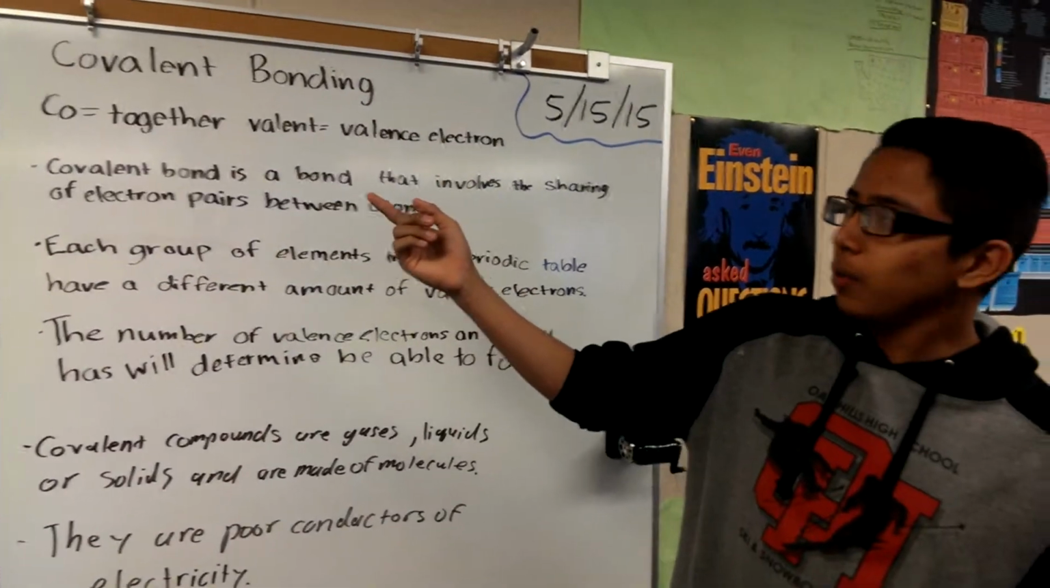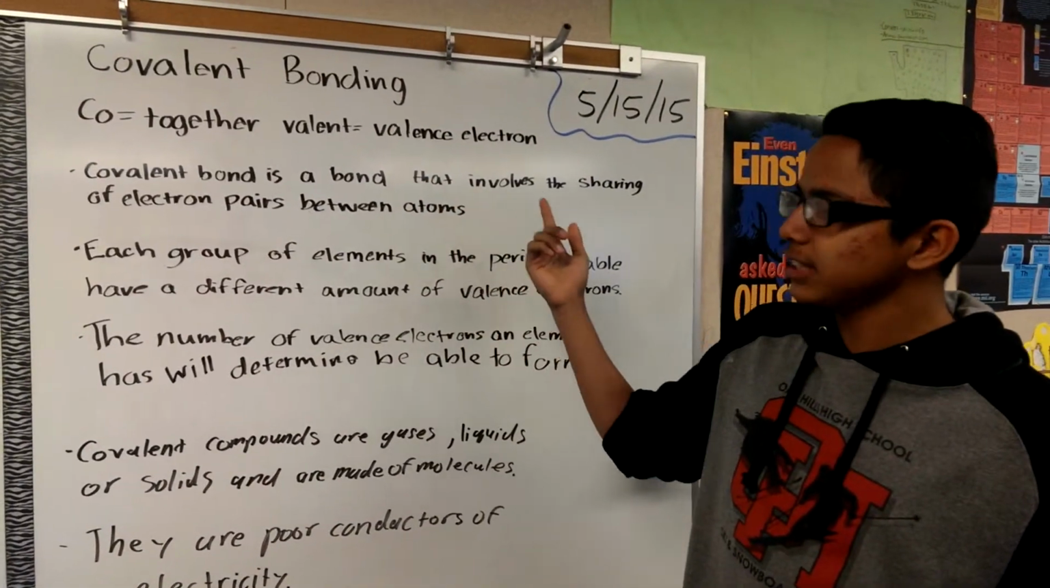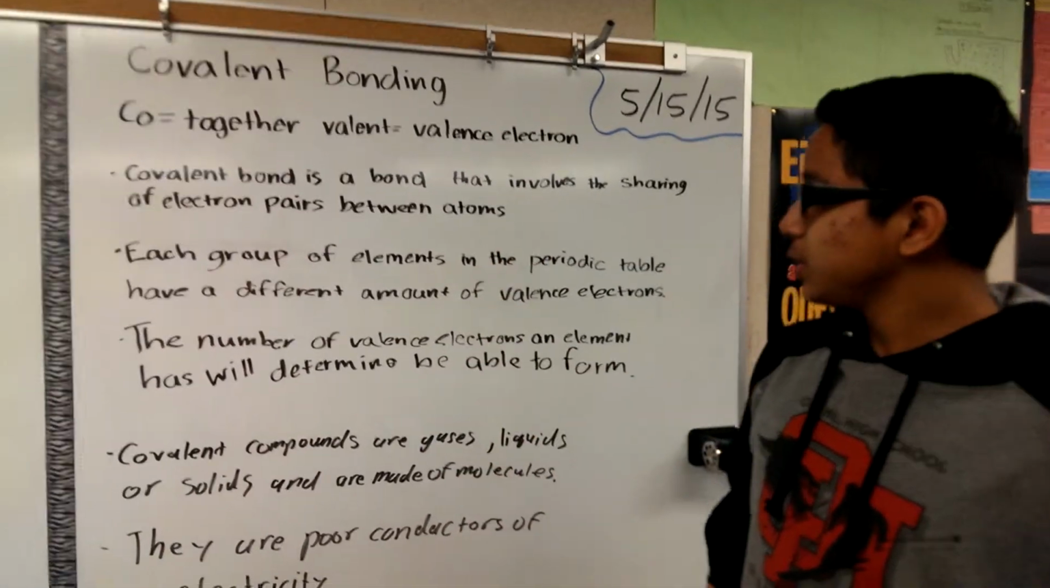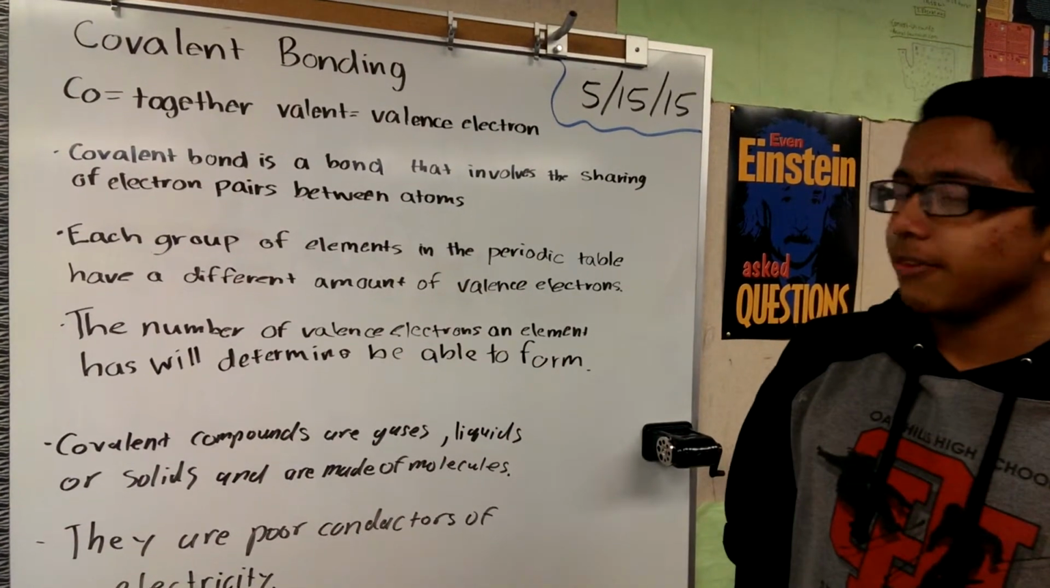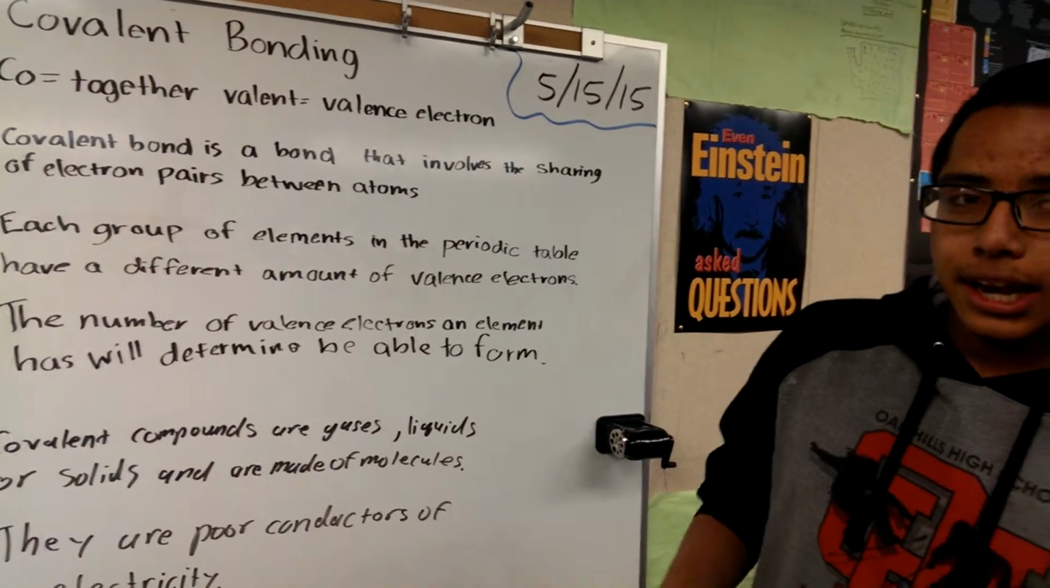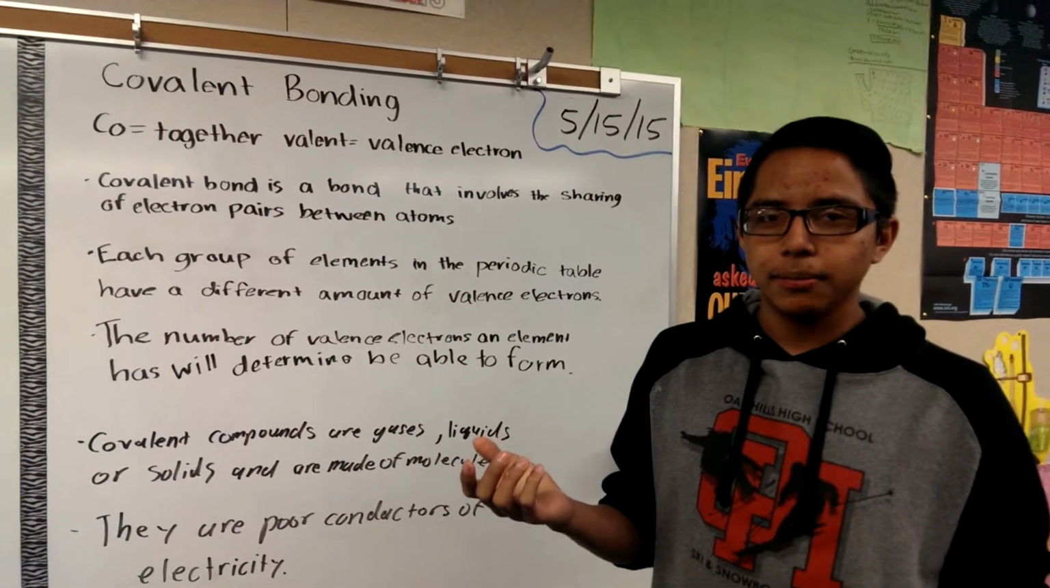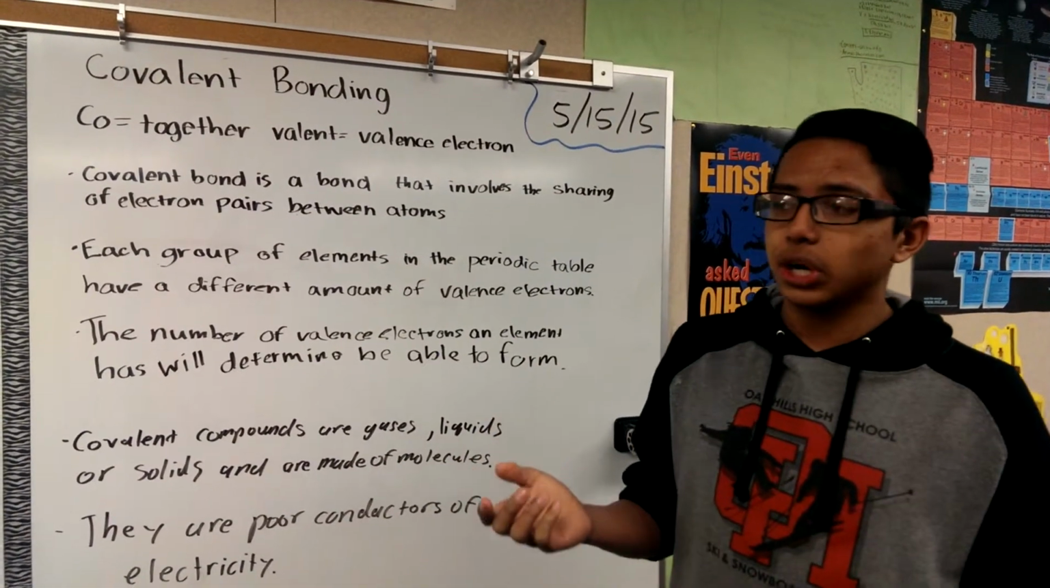Covalent bonds. Co means together and valent means valence electrons. The covalent bond is a bond that involves the sharing of electron pairs between atoms. Electrons are particles that come out in an atom and they are negatively charged.